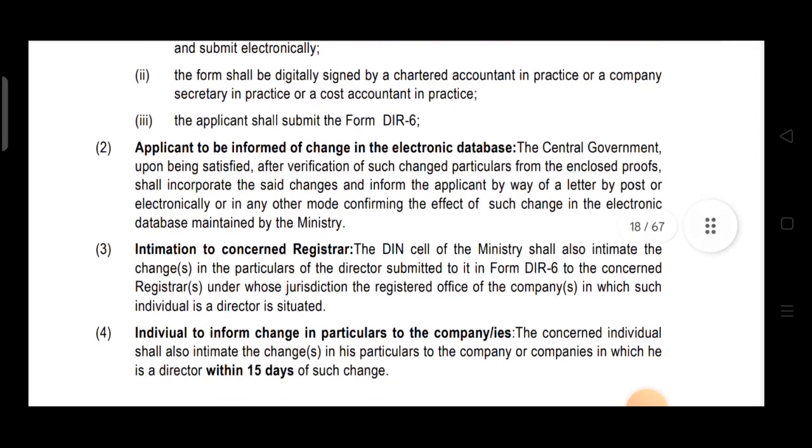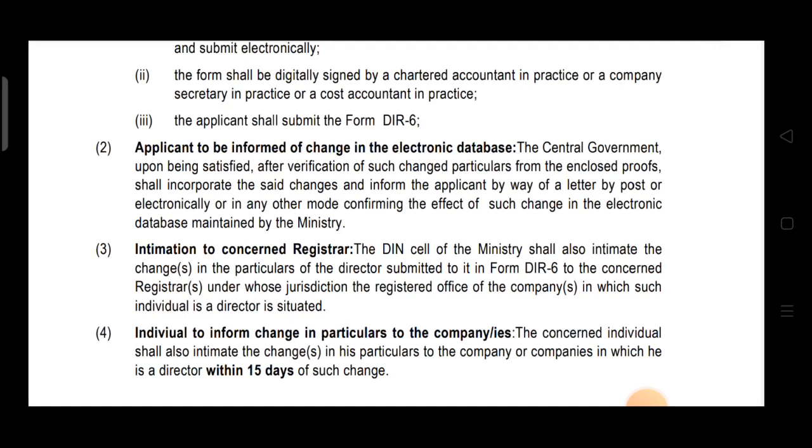The central government, upon being satisfied after verification of such change particulars from the enclosed proofs, shall incorporate the said changes and inform the applicant by way of a letter by post or electronically or in any other mode confirming the effect of such change in the electronic database maintained by the ministry.